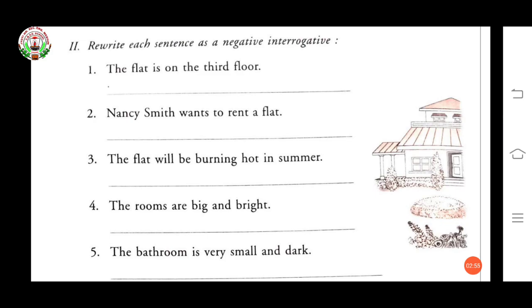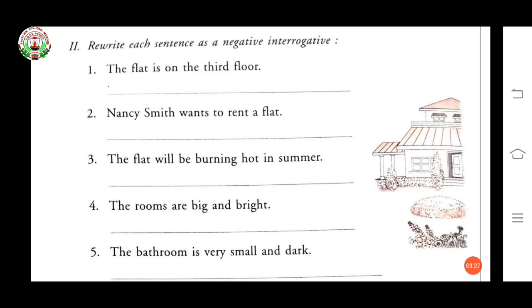Rewrite each sentence as a negative interrogative. Dear children, this topic, negative interrogative, I already taught you in activity sheet 1. So here I am not going to explain again. Just I am telling you, interrogative means a sentence that asks a question. And for making negative interrogative, we have to put the word not. Okay?